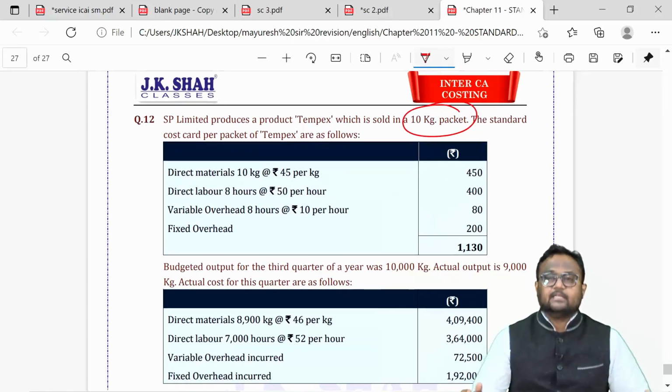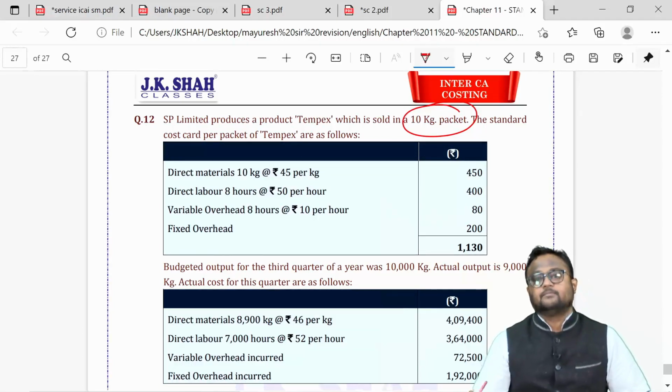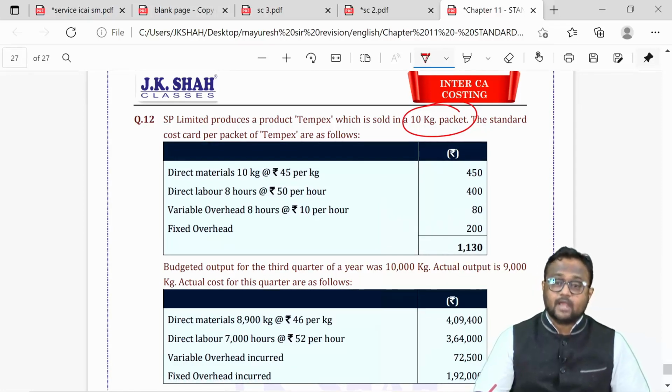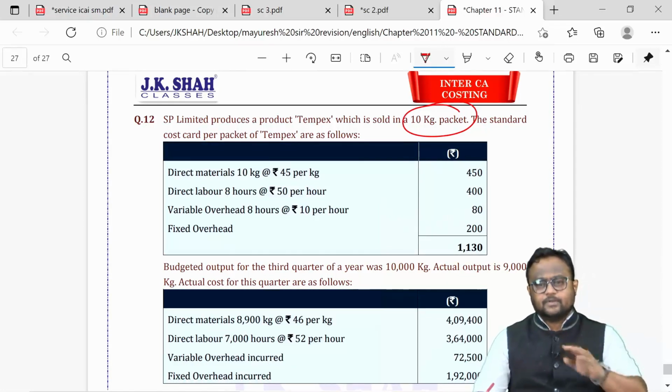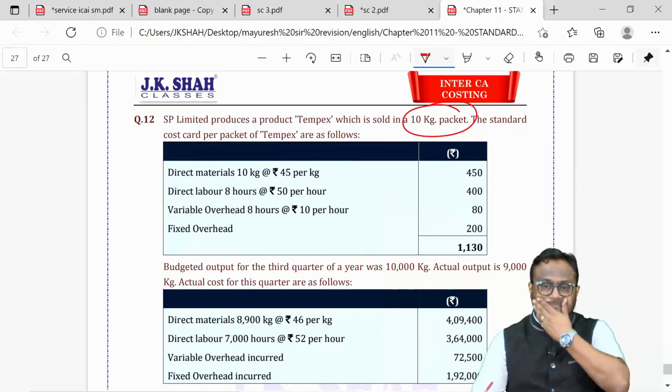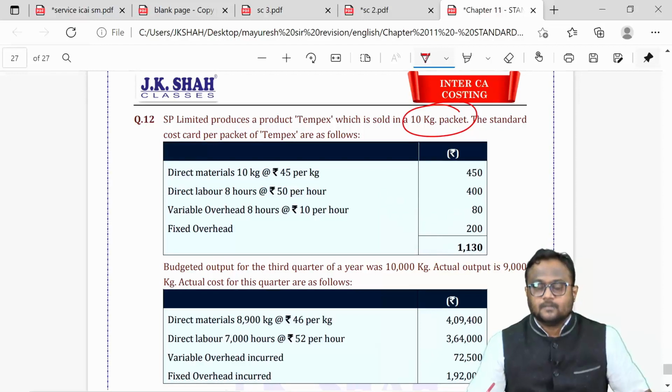So either you can say that your standard data is given for 10 kgs, or you can say that your standard is given for one packet. That depends on the actual output.